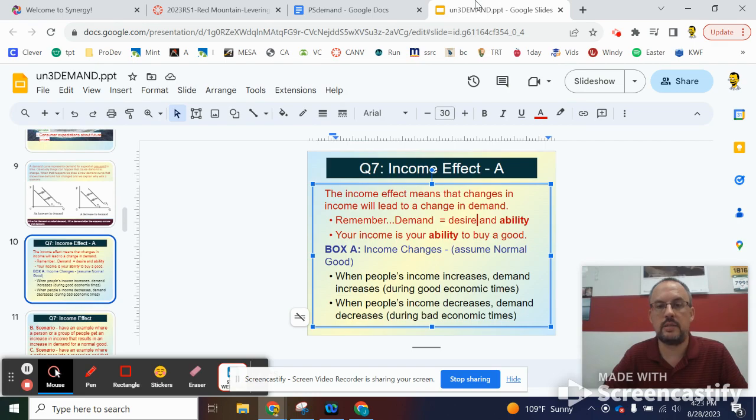Your paycheck, or your bank account, is part of your ability to demand a good. So more money, more demand. Less money, you have less demand. You still want goods and services, but if you don't have the money, you can't buy them. Therefore, you do not demand them. So you want to copy this into the definition box in QA.